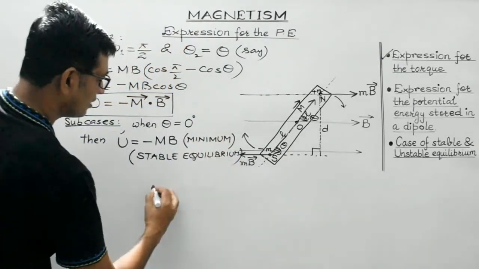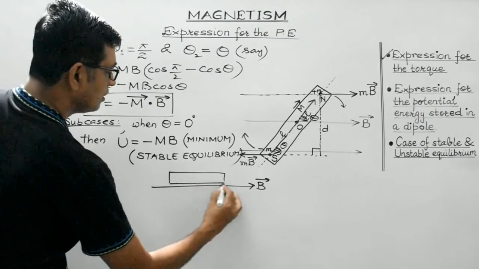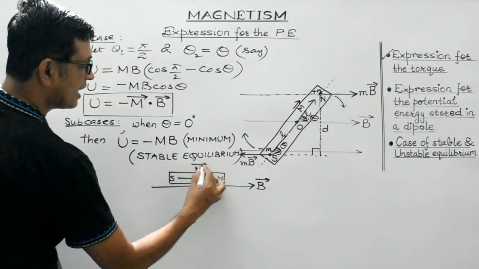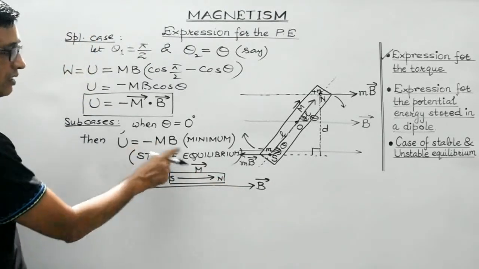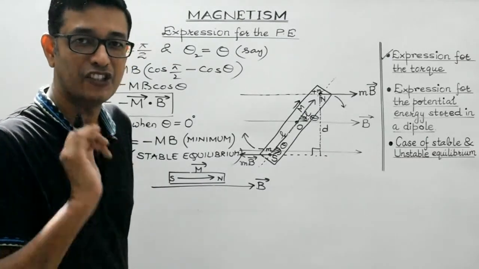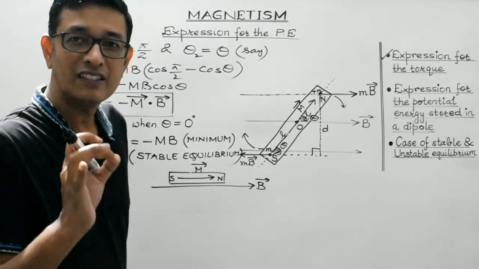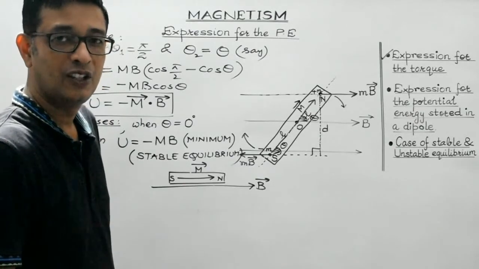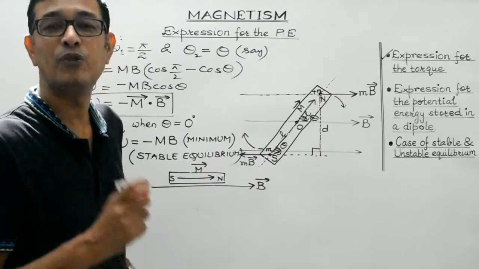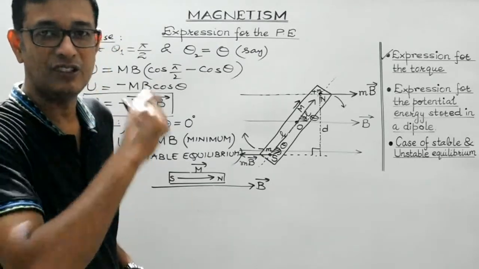It should be like this. This is the magnetic field, and the dipole should be placed like this. This should be the north pole and this should be the south pole. So what's the angle between M vector and B vector? It is 0 degree. It is in this case that the dipole possesses minimum potential energy, and this is the state which corresponds to stable equilibrium. Clear, students? So, whenever the magnetic dipole is aligned along the direction of the magnetic field, then potential energy possessed by it is minimum and it is the case of stable equilibrium.